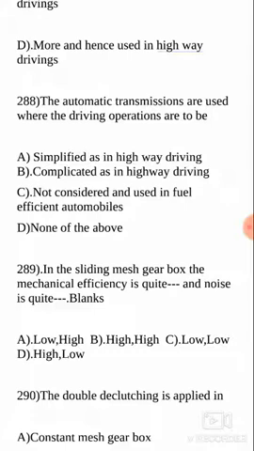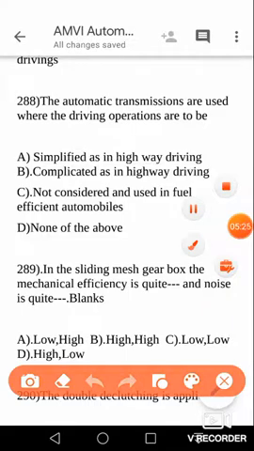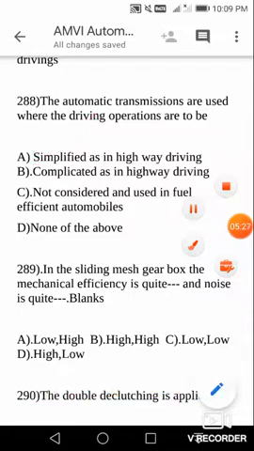So here the answer is simplified. So automatic transmissions are used where the driving operations are to be simplified and they are used in highway driving. Yes or no? Yes. So your answer is A.